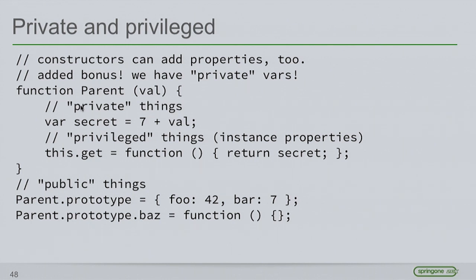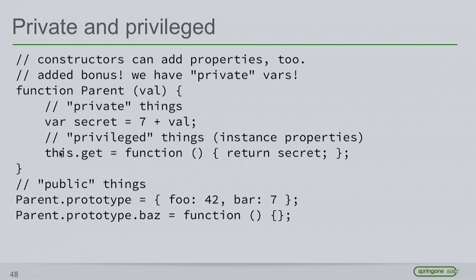And again, this is done inside of the constructor. So inside the constructor, we can create this variable called secret, and because it's declared as a local inside of this function, it's not available to the rest of the world. However, we can create a function inside of the constructor that has access to it because it's within the scope of this function.